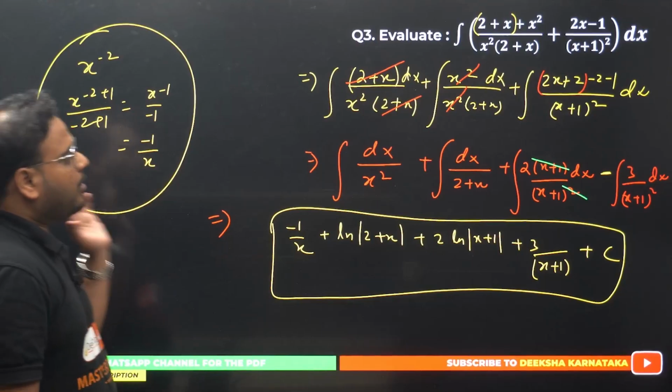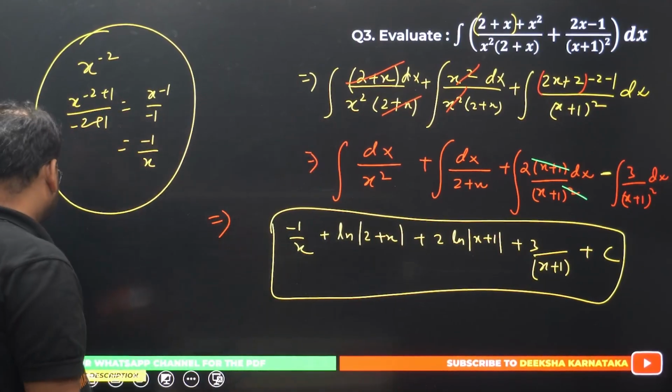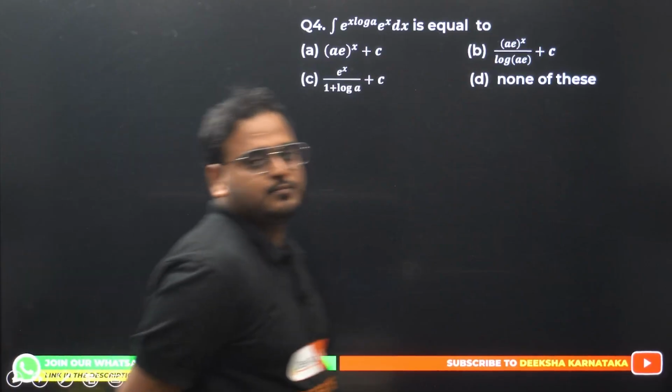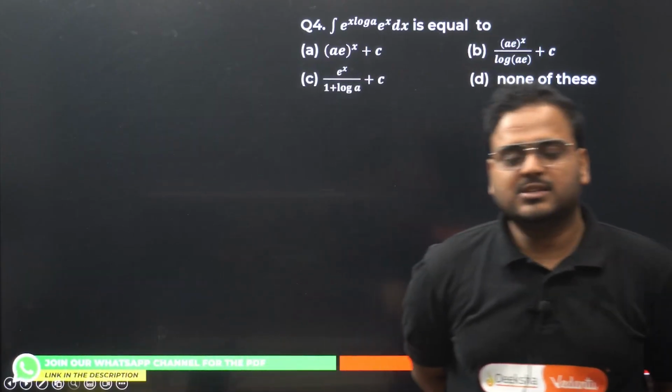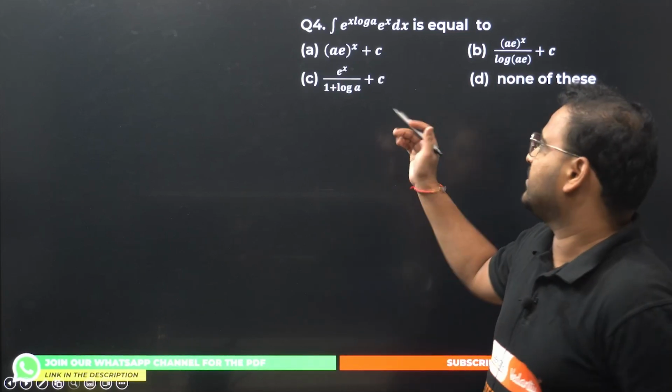Let me know if you all understood question number 3. 3 is okay. 3 is clear. Superb. Question number 4 now. This is a simple question. Just one step. If you can visualize that one step, your answer is very much clear. It's a formula based question in that case.